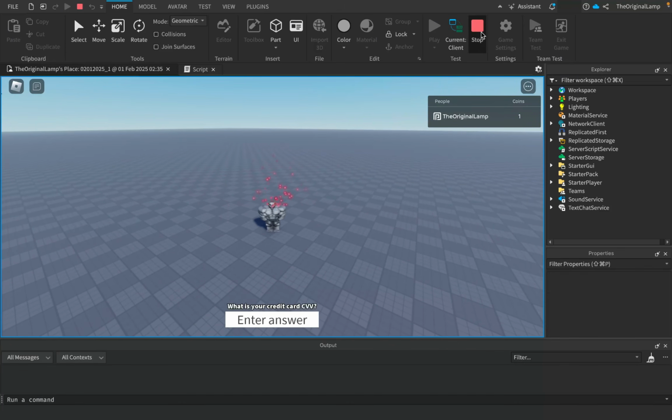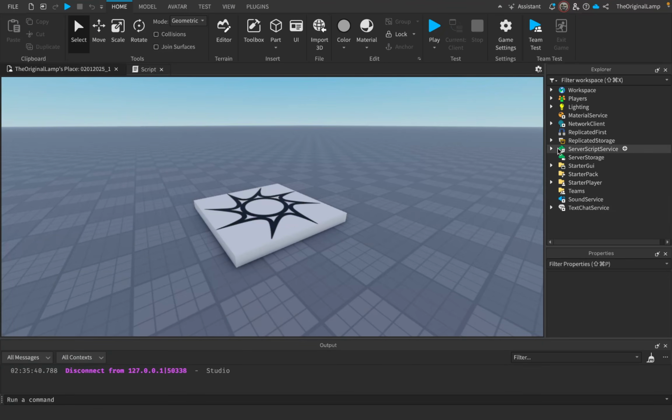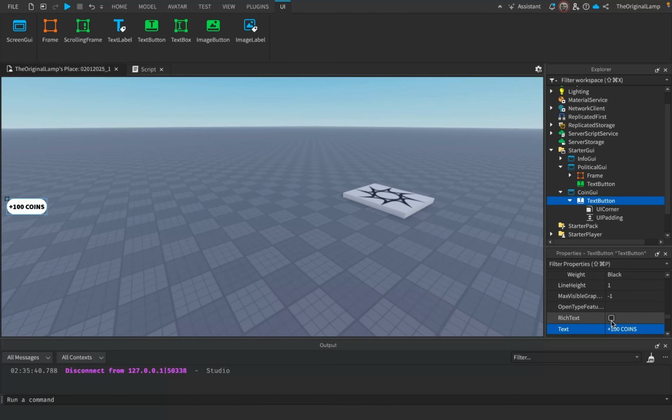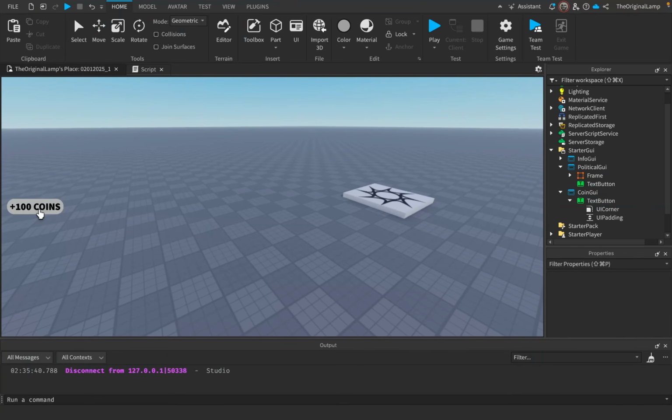So what if we just create a very nice system, some nice user interface where the player can press a button and they can buy a lot of coins? So what I'll do is I'll call this plus 100 coins. Look at that, plus 100 coins, right? So we can make a thing where the player presses the button and of course we'll get 100 coins, not for free, of course. It's going to cost the player something.